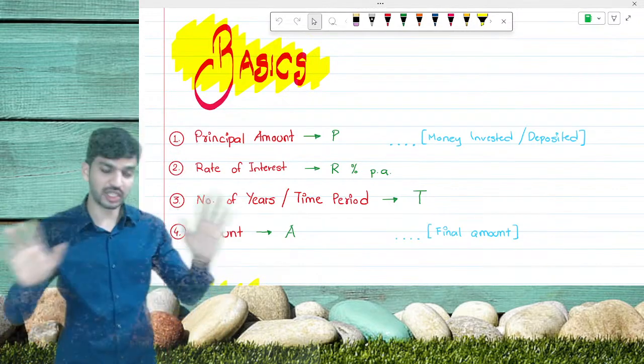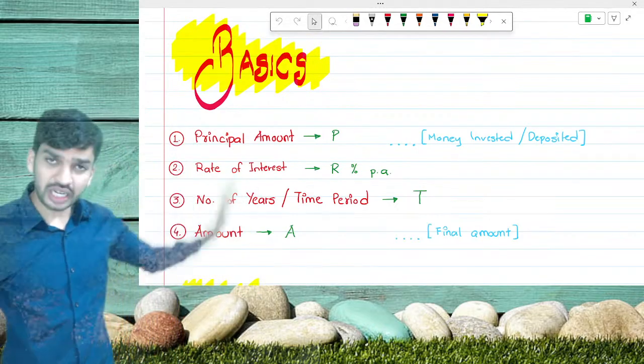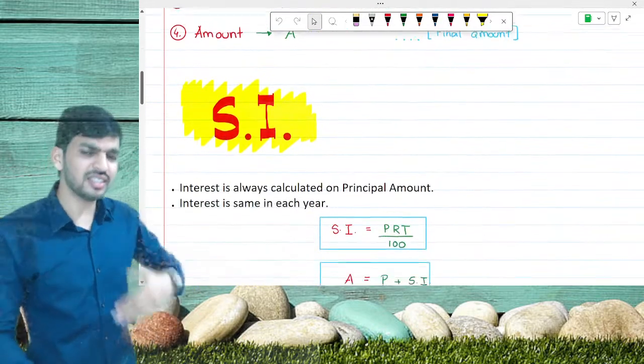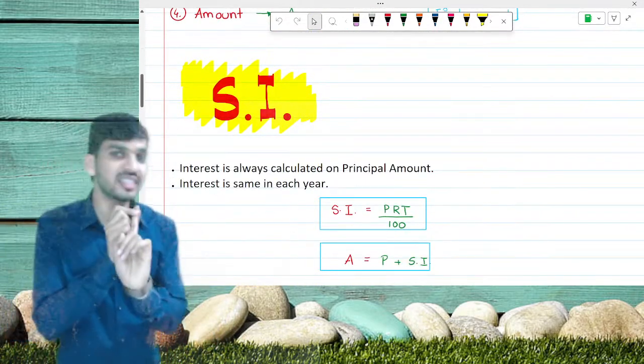Okay, all of you, very much clear? So this was the very basic part about the basics, the notations that we are going to use, and what is a simple interest. Two things to be remembered. It is calculated on principal amount.